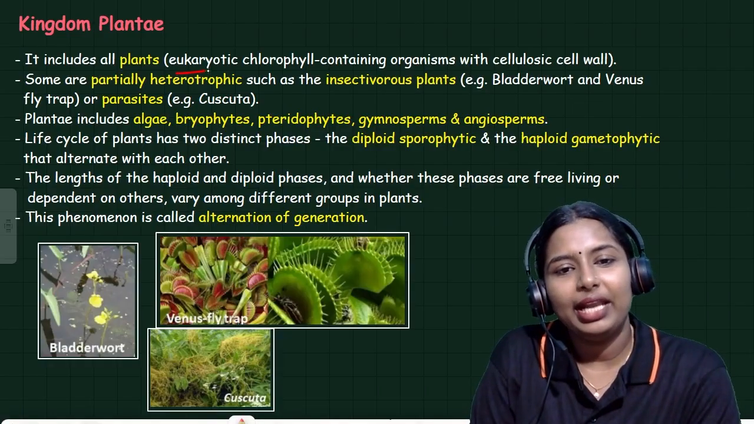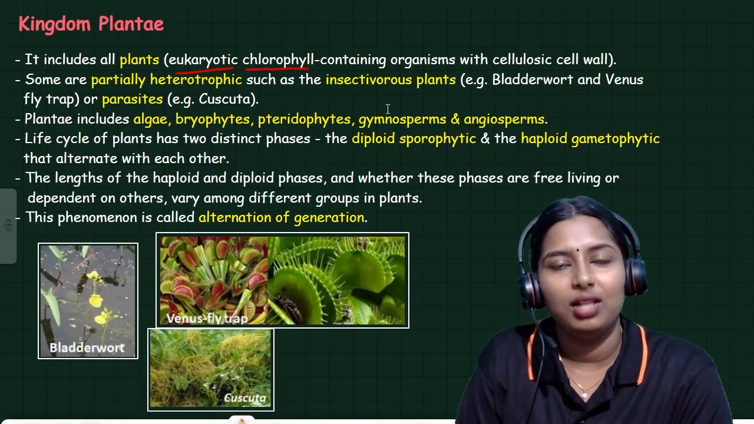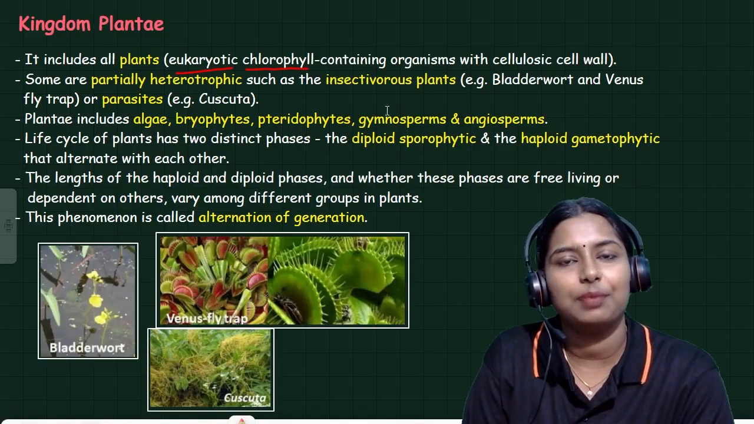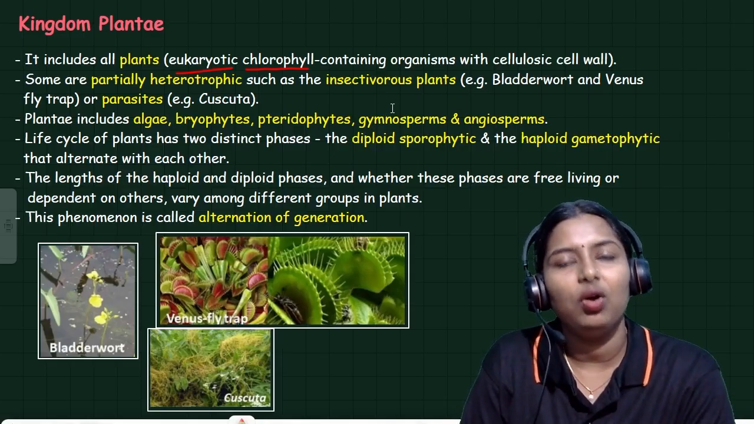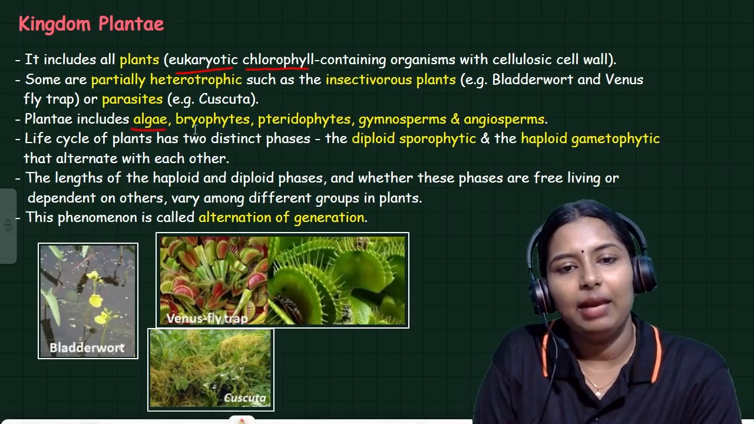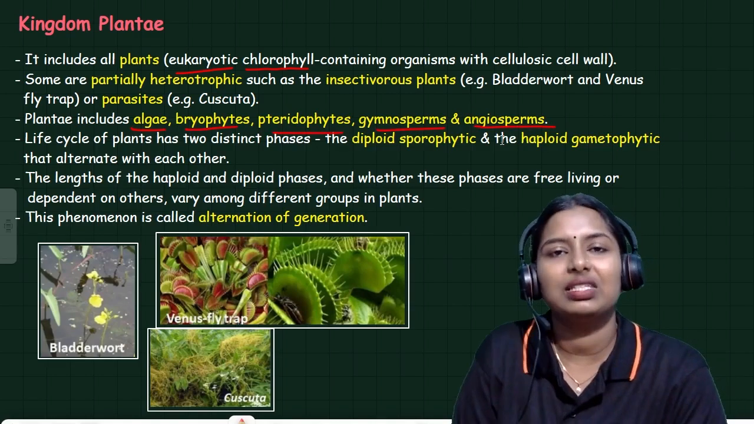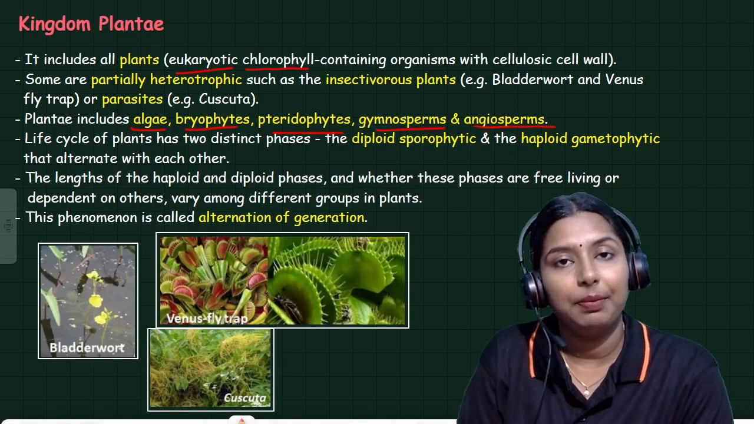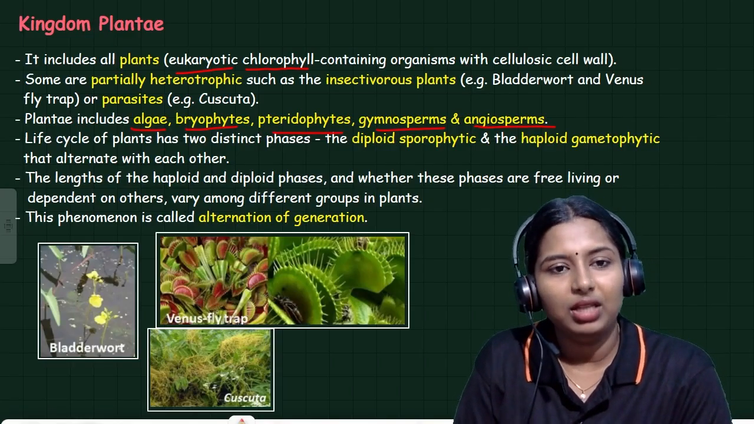Plants are eukaryotic, chlorophyll containing organisms with a cellulosic cell wall. The cell wall of plants is made up of a substance called cellulose. Some are partially heterotrophic, like insectivorous plants, which are heterotrophic. Plants include algae, bryophyte, pteridophyte, gymnosperms and angiosperms. We will discuss these things in our 3rd chapter, that is plant kingdom. You should remember these points.